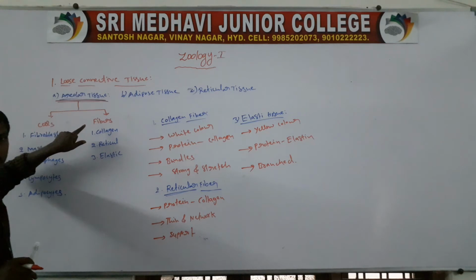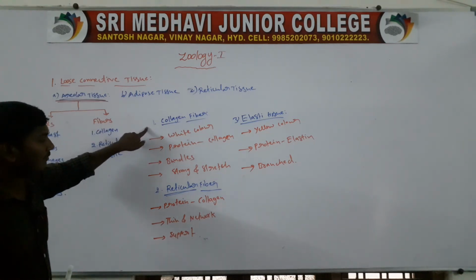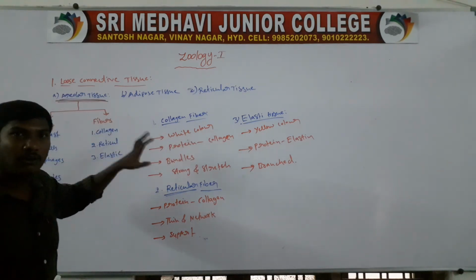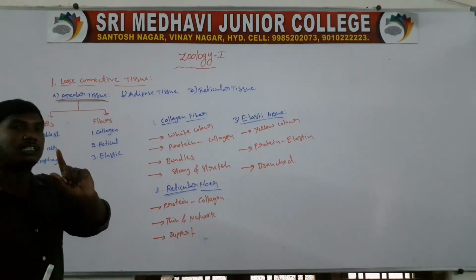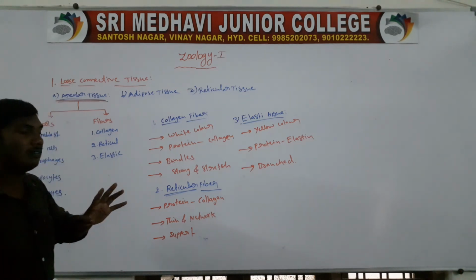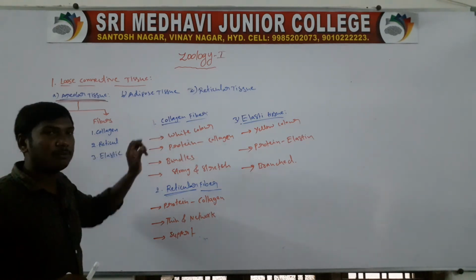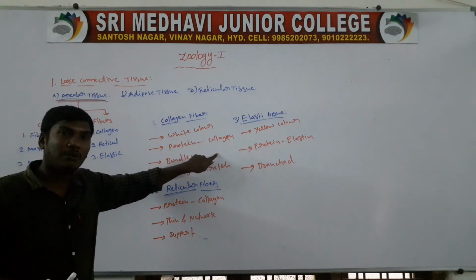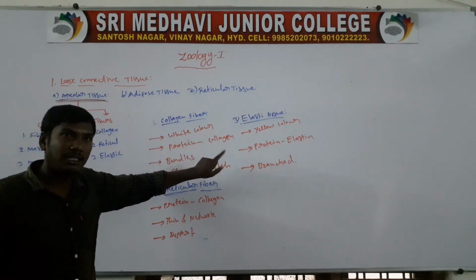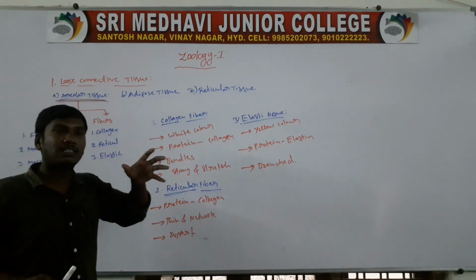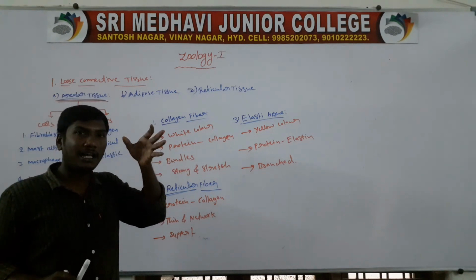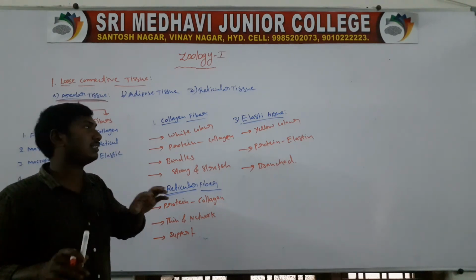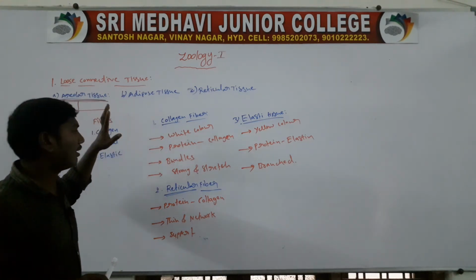The areolar tissue contains three types of fibers: collagen fiber, reticular fiber, elastic fiber. First one, collagen fiber. The collagen fiber color is the white color. The collagen fibers are formed by the protein called collagen. They look like bundles, and they support the strong and stretch resistant nature of the areolar tissue.